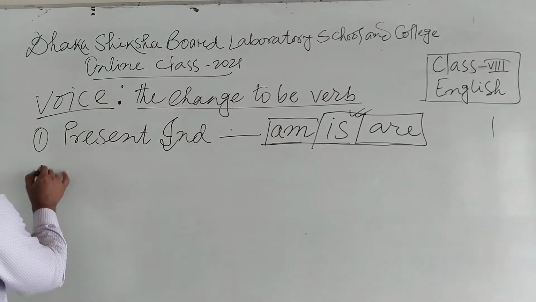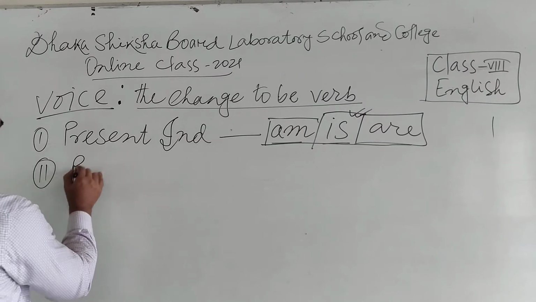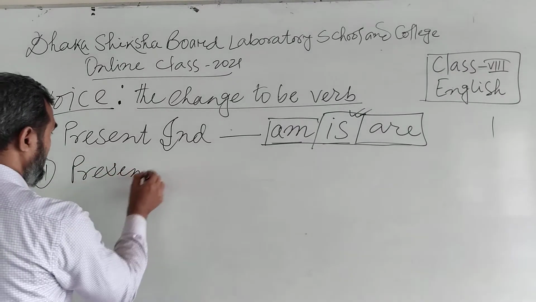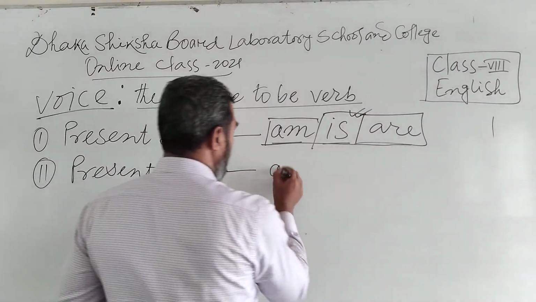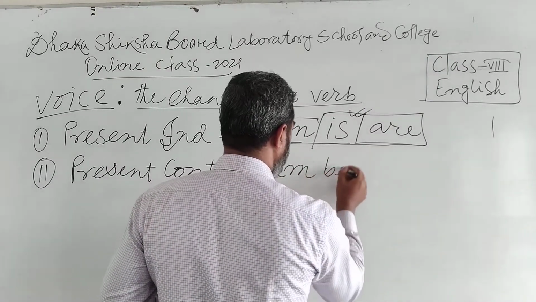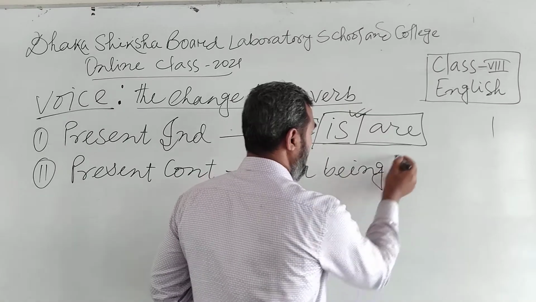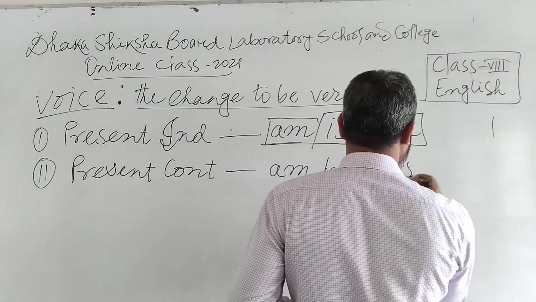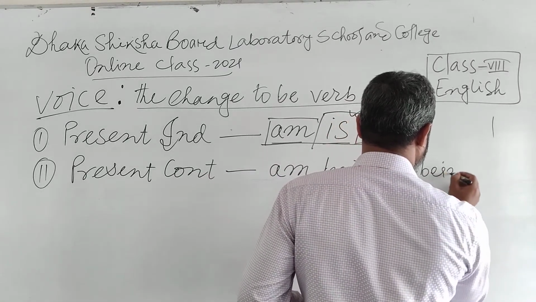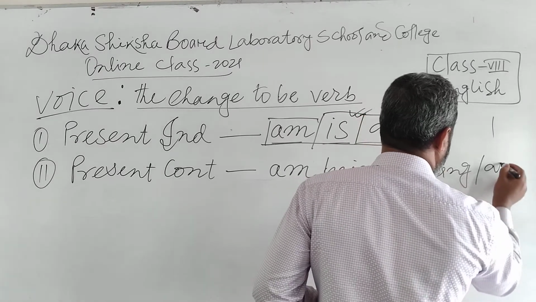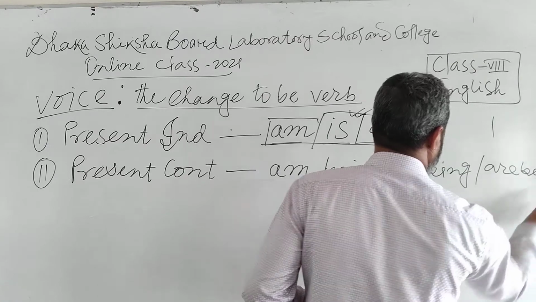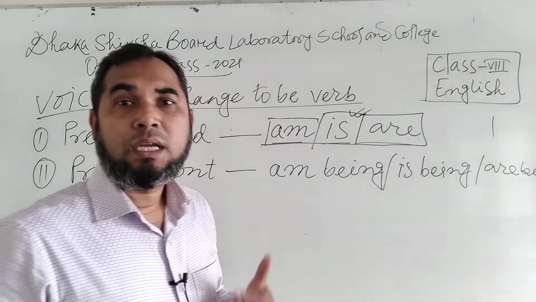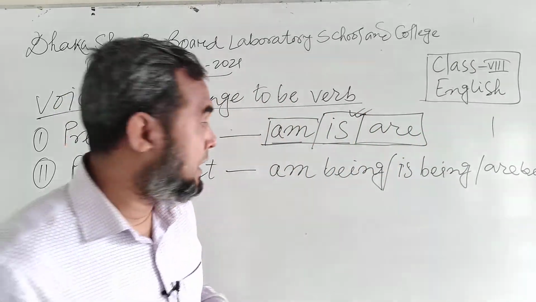Then number 2, present continuous. Am being, is being, are being.